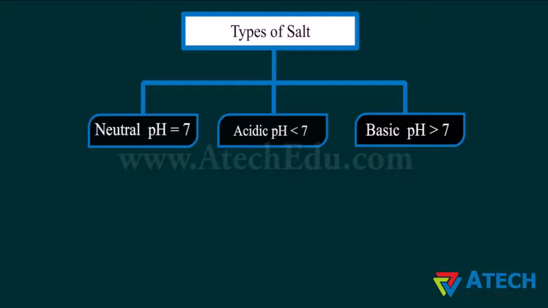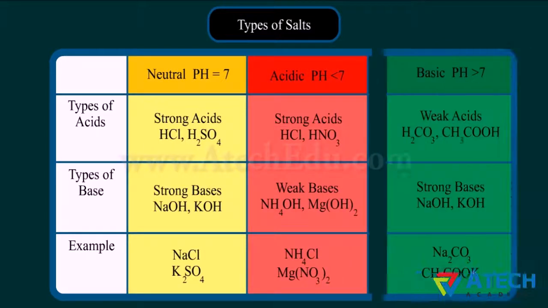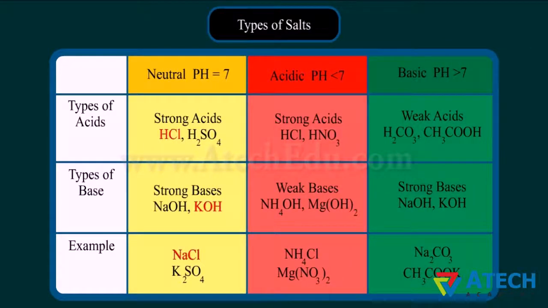Salts formed from strong acids and strong bases are called neutral salts. Sodium chloride is formed by strong acid hydrochloric acid and strong base sodium hydroxide. Potassium sulfate is formed by strong acid sulphuric acid and strong base potassium hydroxide.